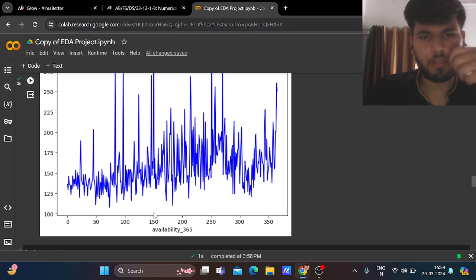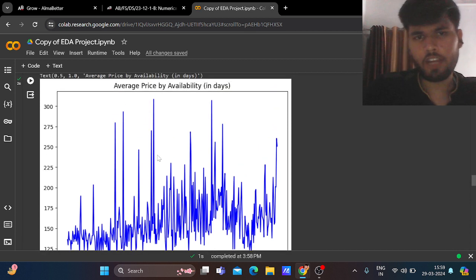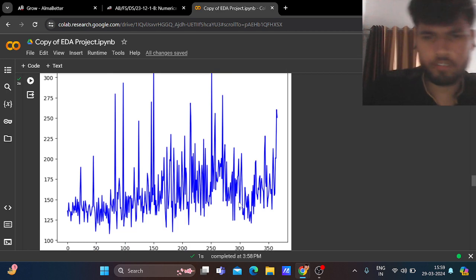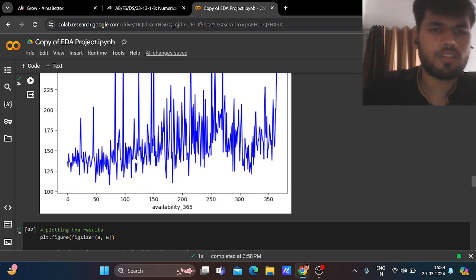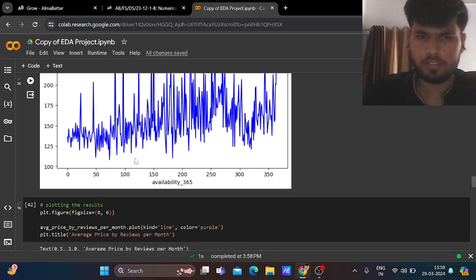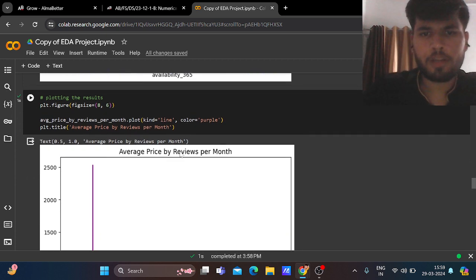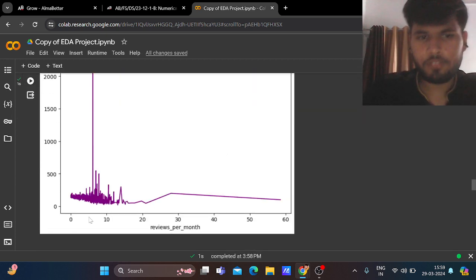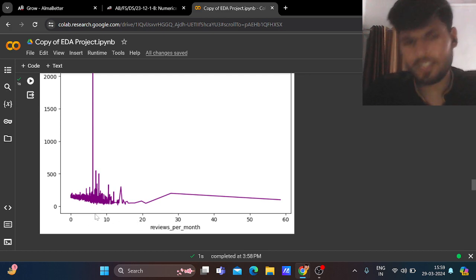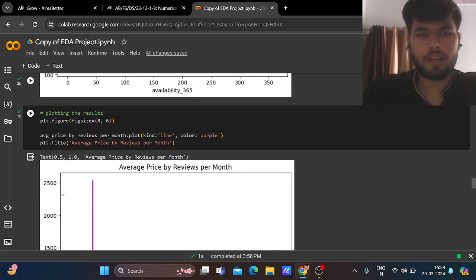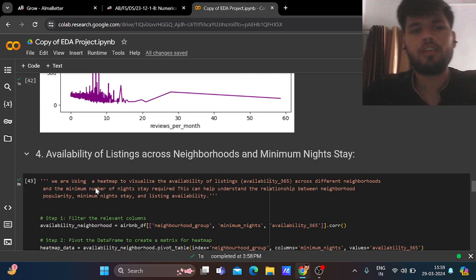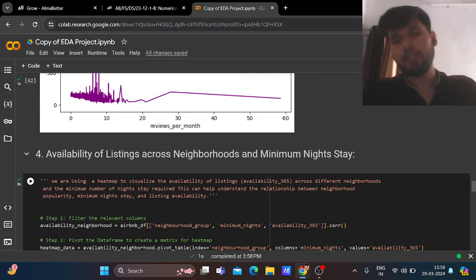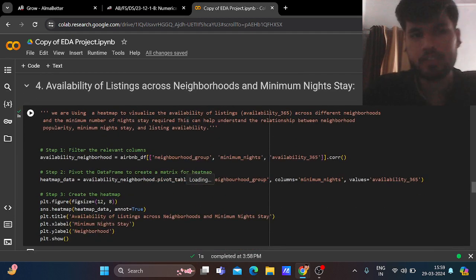So when the availability is for 150 nights, or 250, the average price is more. So you can't tell much about this. Now average price by reviews per month. If the customers are getting between 0 to 10 or 6 to 10, I guess, the pricing is more.